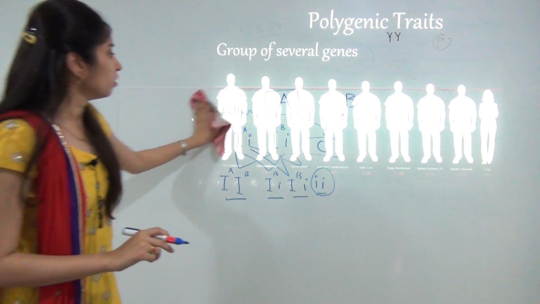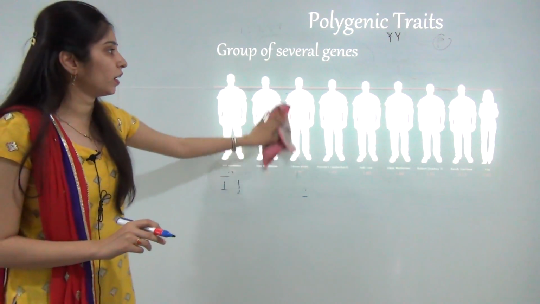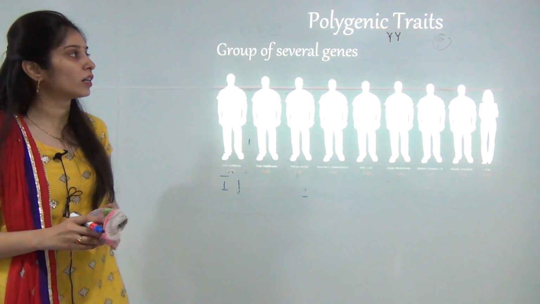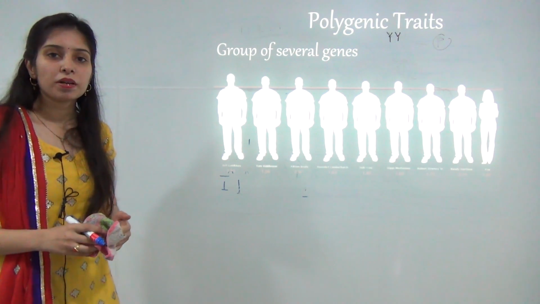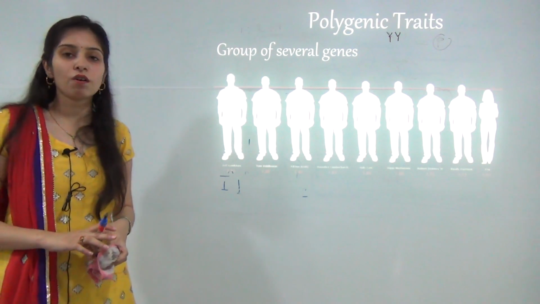The third non-Mendelian genetics experiments are related to polygenic traits. This is when several groups of genes are present in a body. It is called polygenic traits. The height of a person, skin color of persons, and hair colors are examples of polygenic traits.